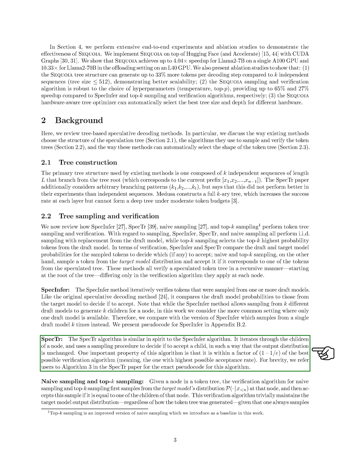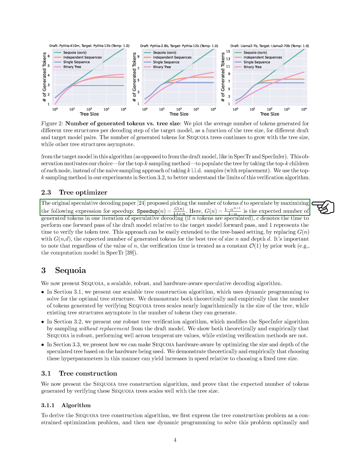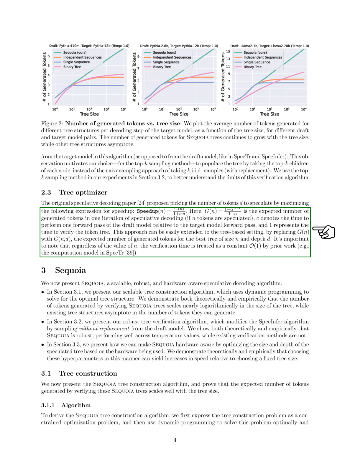It involves choosing the number of tokens to speculate by maximizing a specific expression for speedup. This expression takes into account the expected number of generated tokens in one iteration of speculative decoding, the time it takes to perform one forward pass of the draft model relative to the target model, and the constant time to verify the token tree. This approach can be adapted to tree-based settings by considering the expected number of generated tokens for the best tree of a given size and depth. It's crucial to note that the verification time is considered a constant in prior work, simplifying the computation model.